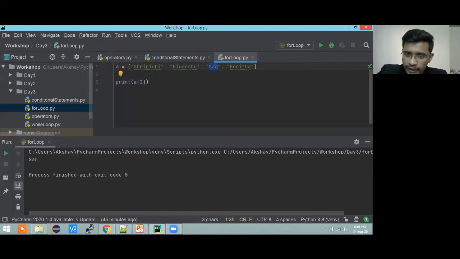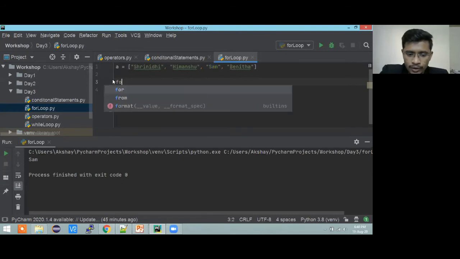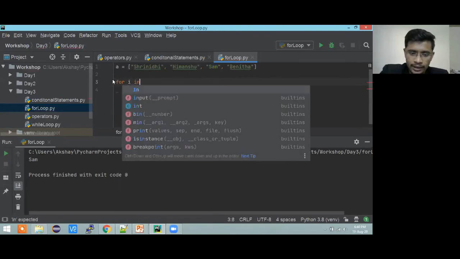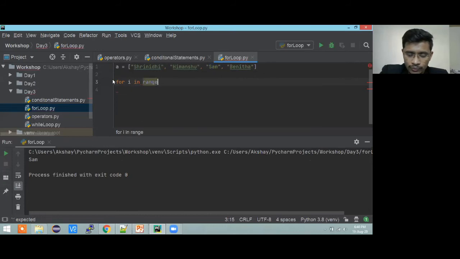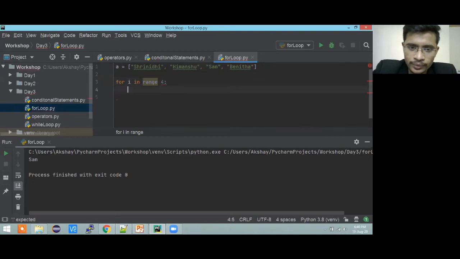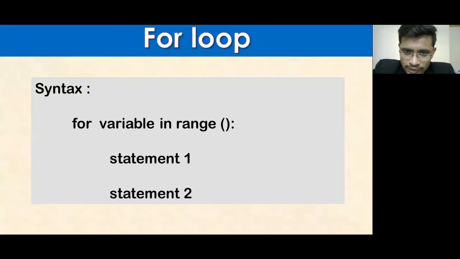But I want to print everybody's name. So what I need to do is copy it 4 times, and that is not recommended. In such cases, what you can do is for i in range of, you need to find the length of this particular a actually. Right now I'm taking i in range of 4, just for the example, since I know the length. So this is how it will work.